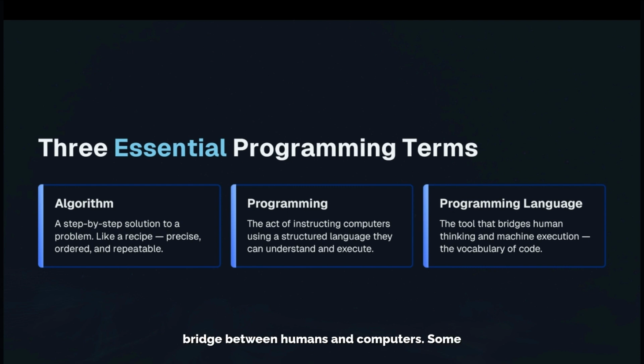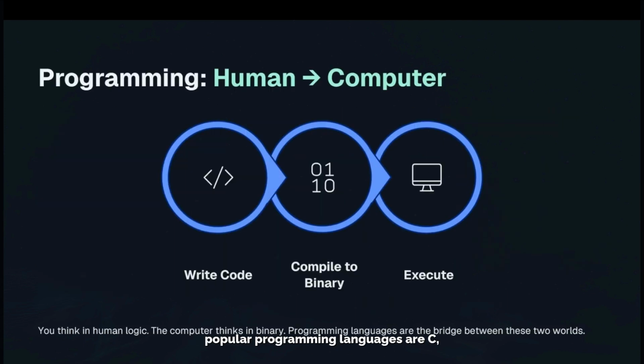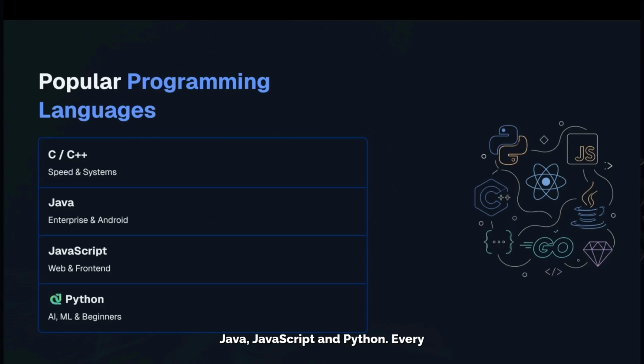Some popular programming languages are C, C++, Java, JavaScript, and Python. Every language has its own purpose. C and C++ are widely used where speed is important. Java is commonly used for enterprise applications and Android development. JavaScript powers modern websites. Python dominates artificial intelligence, machine learning, data science, automation, and many other fields.